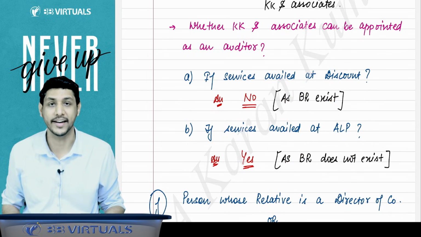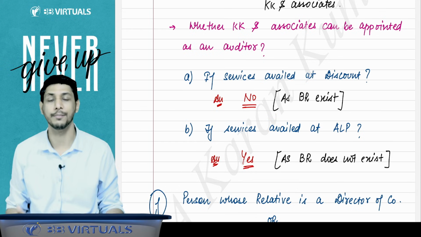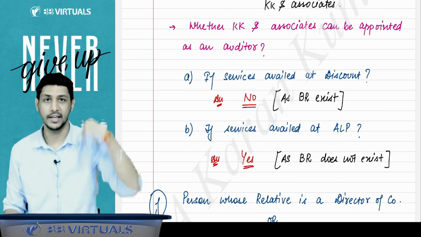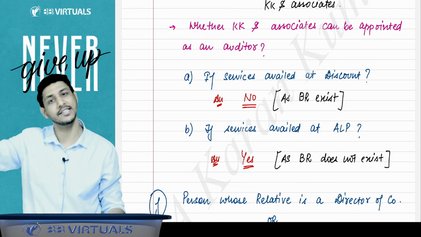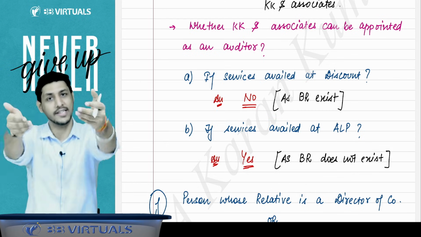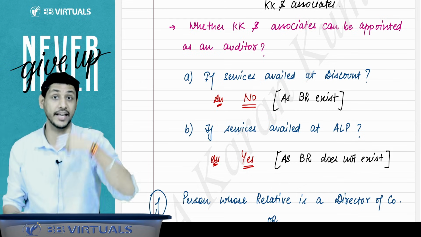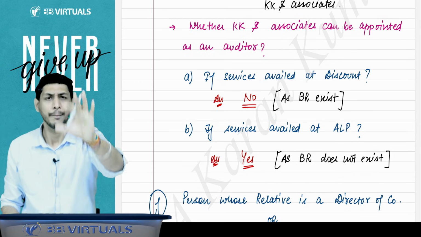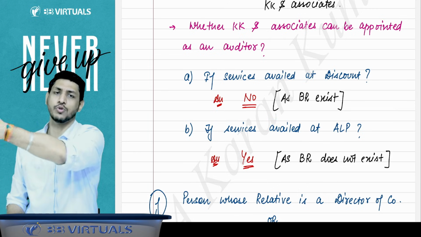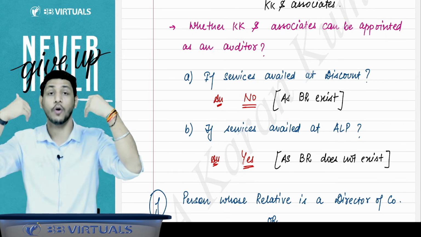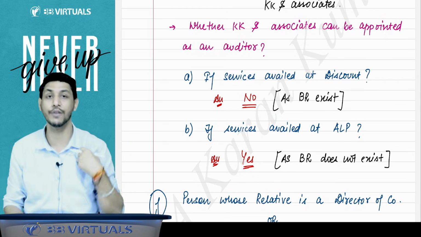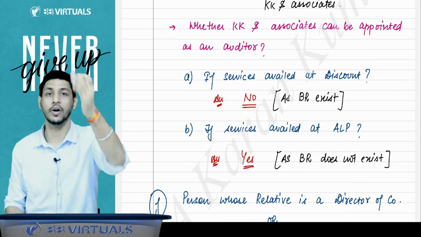Suppose your company is Airtel and I am using the internet of your company. If you are giving me an internet plan at 1000 rupees, for example, and giving another person the plan at the same rate of 1000 rupees, then there is a commercial transaction between us. I am taking your service and paying you money. But still, if you are charging 1000 rupees from others as well as from me, there is no favor on my side. So I will be allowed to be the auditor of your company.